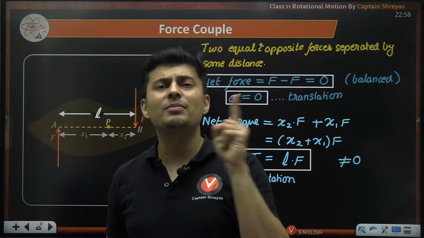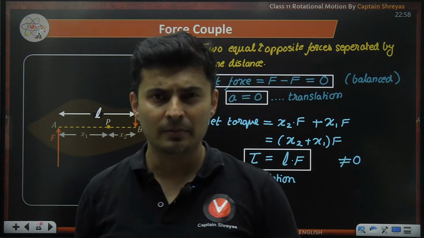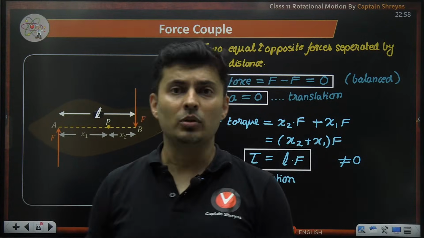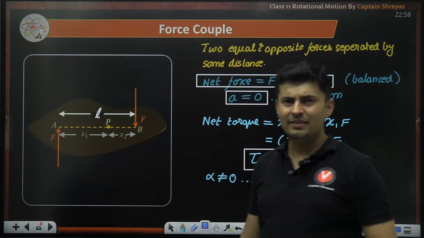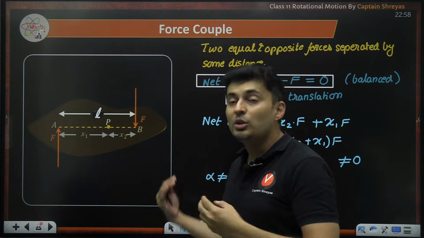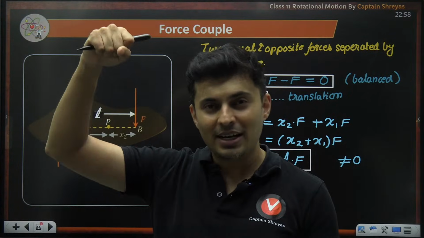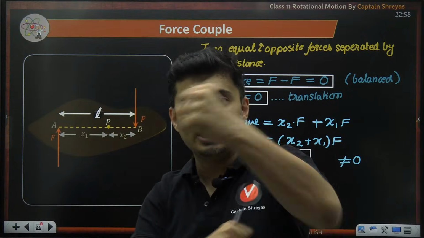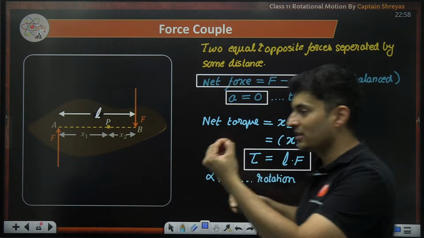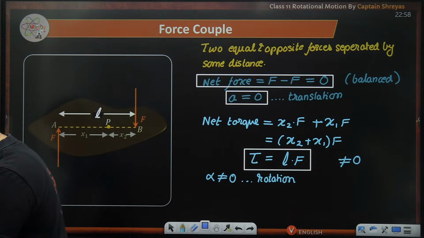This concept is mainly used in electricity and magnetism in 12th standard, where you learn about electric dipoles and magnetic dipoles. Not so much in 11th standard, okay? But yeah, you will learn this in electrostatics. You will be using this. There will be two charges equal and opposite, and there will be some electric field, and that will start rotating. There will be a torque on it, and that torque is a couple torque because equal and opposite forces will be acting on it. Okay, I hope this is absolutely clear.